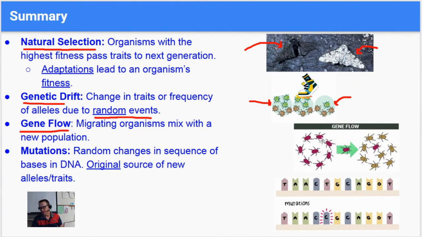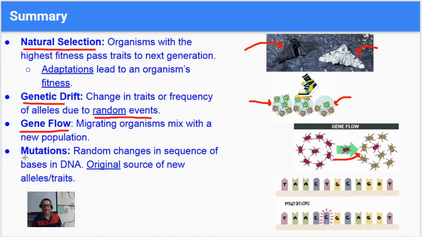Gene flow, that's just migration. So you see this, some purple or red colored beetles, and there's some brown ones over here. One of these maroon or purple ones migrated, immigrated into this population, and now it changed the traits of this new population because now they're not all brown. Now we have a purple one. It also changed the gene pool because now we have purple alleles in this gene pool.